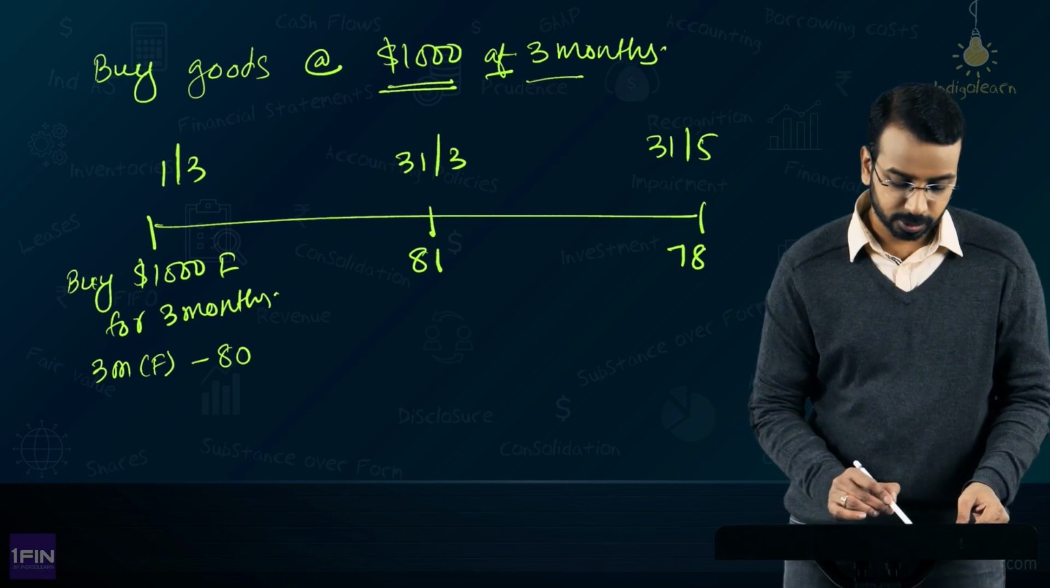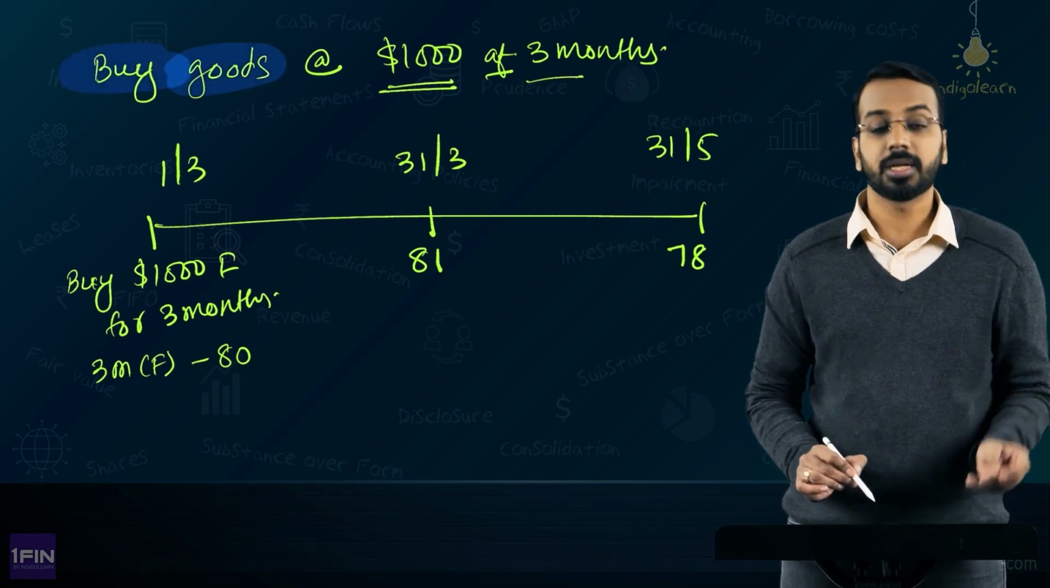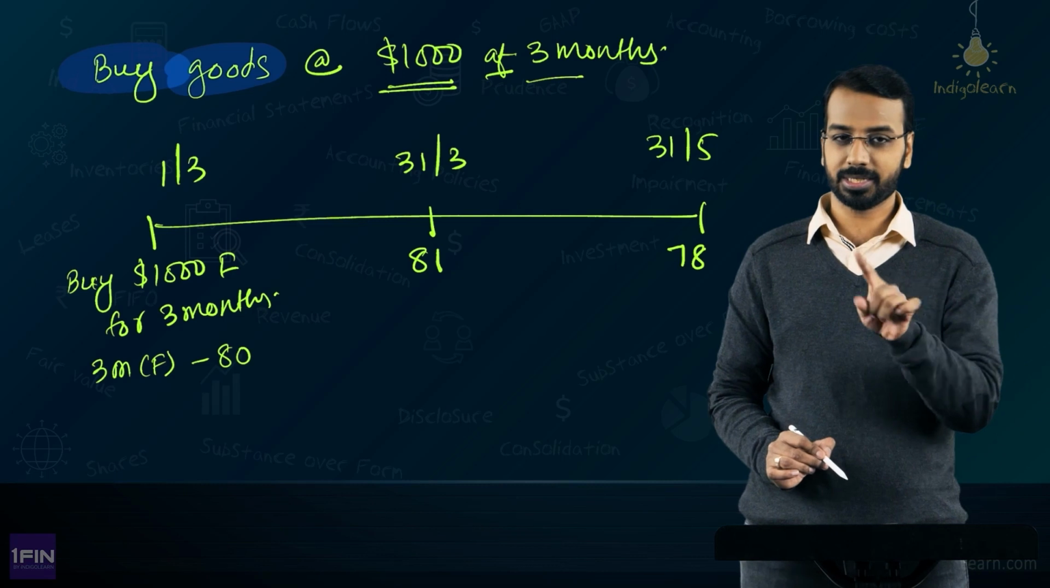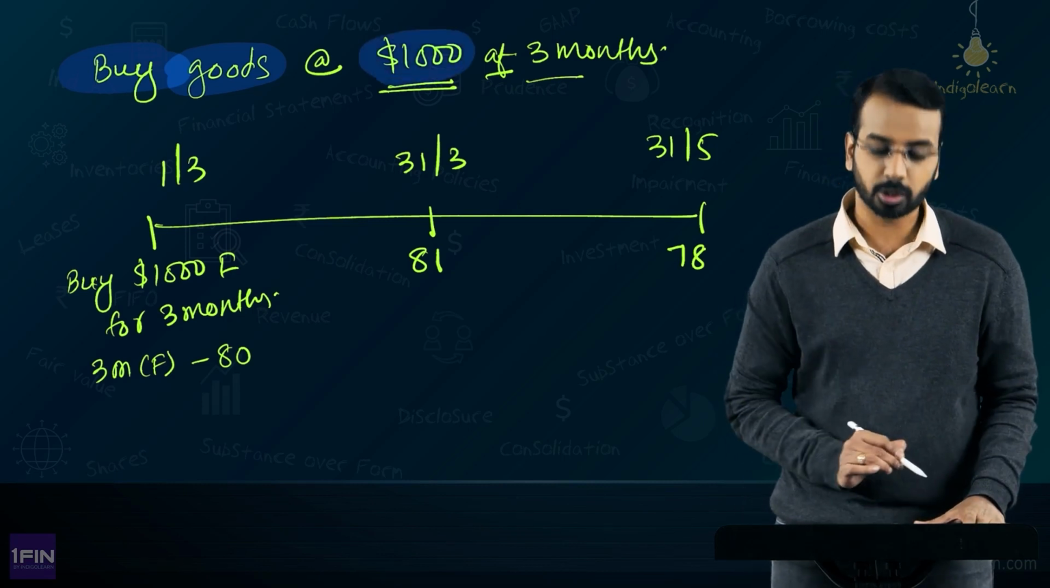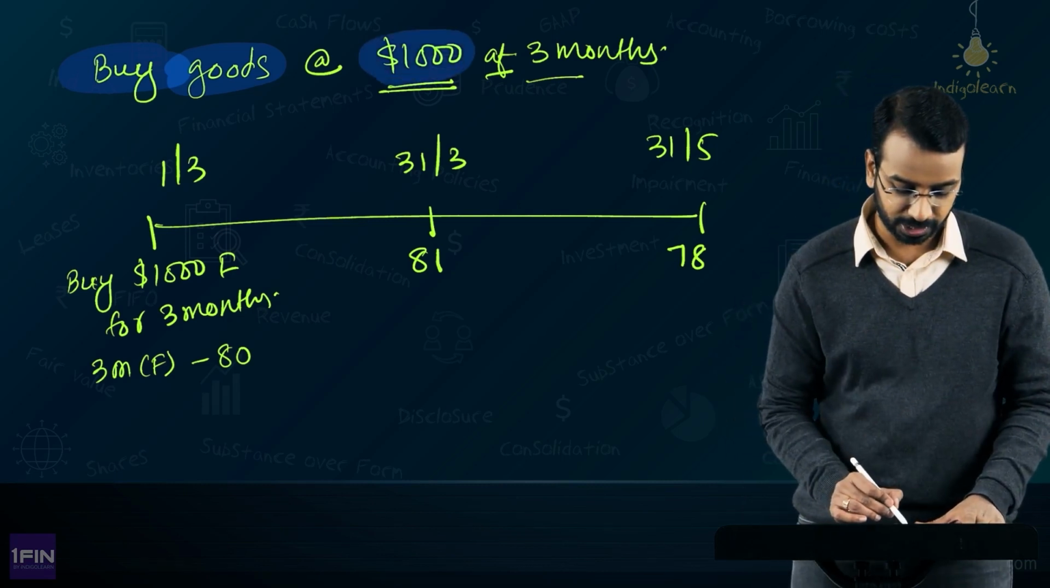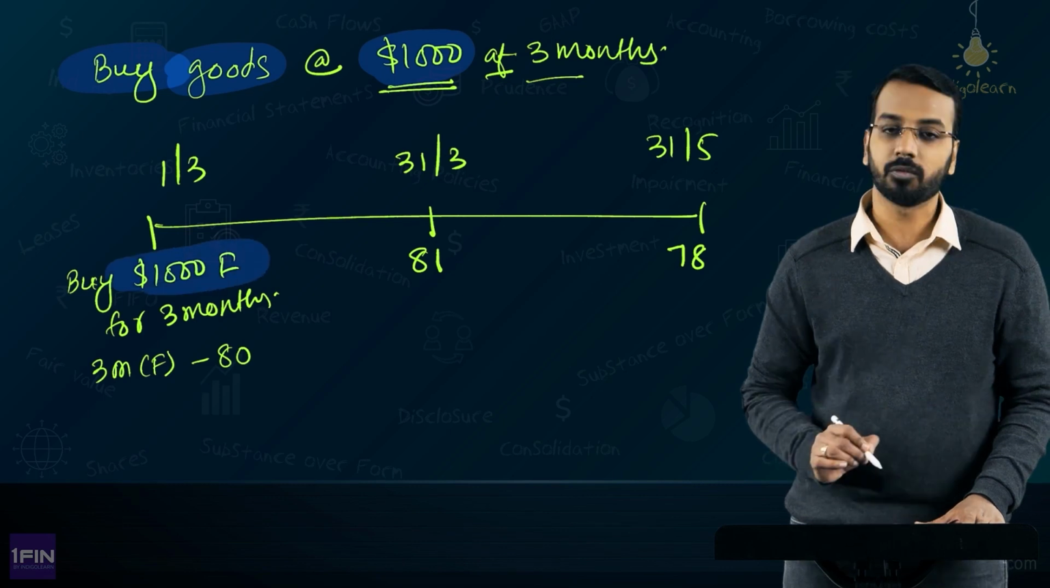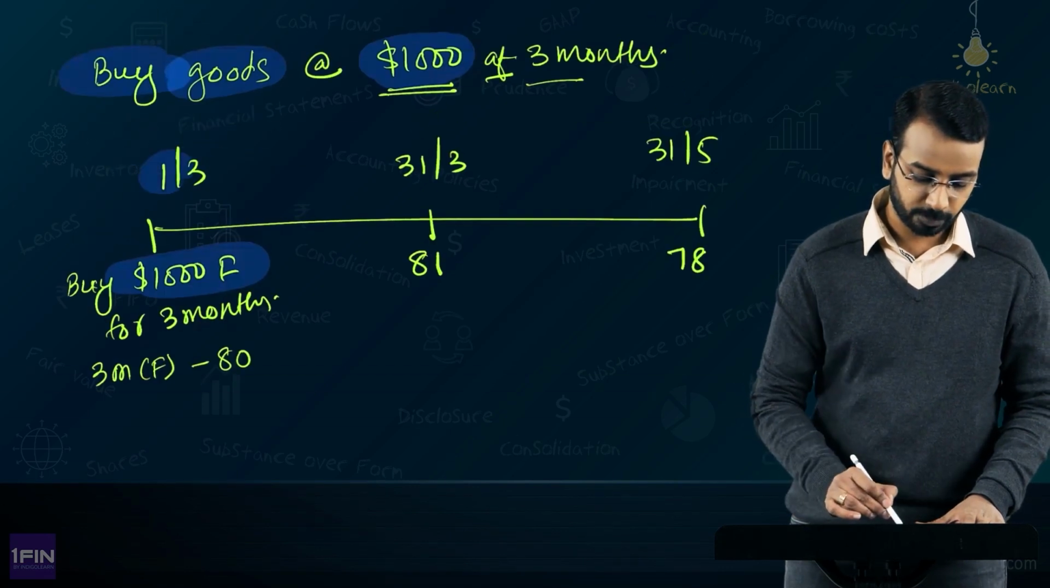Now, this commitment to buy goods is a firm commitment. Can it be a hedged item? Yes, it can be a hedged item. So we are hedging $1,000, and this is our derivative side, which is the hedging instrument: buy $1,000 forward. Now, on 1st of March, what will be the entry?